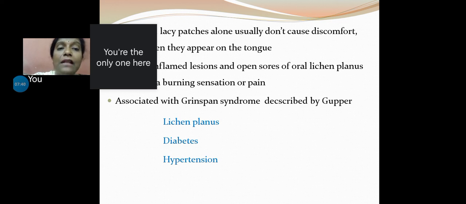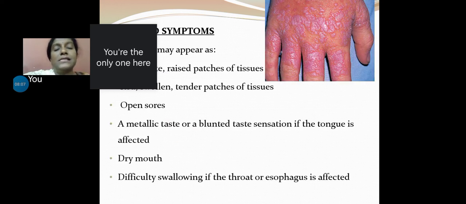When we have the clinical spectrum of lichen planus, diabetes and hypertension, it is associated with Greenspan syndrome, as described by Grupper. It is called Greenspan syndrome, a classic triad. So if you have a patient with lichen planus, try to evaluate whether they are suffering from hypertension or diabetes, in order to categorize whether they belong to this Greenspan syndrome or not. It is a must criteria.